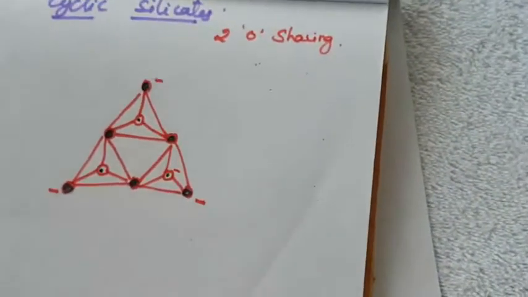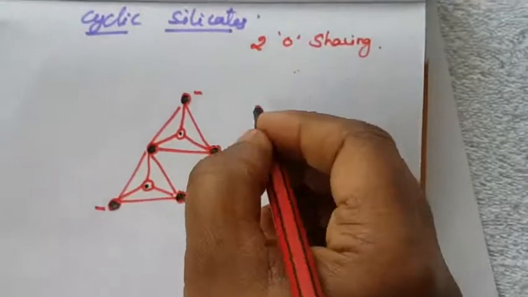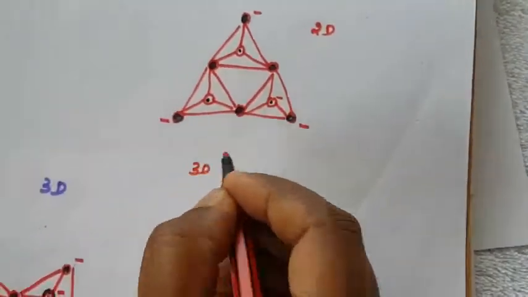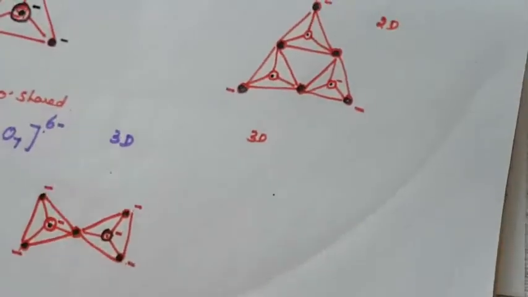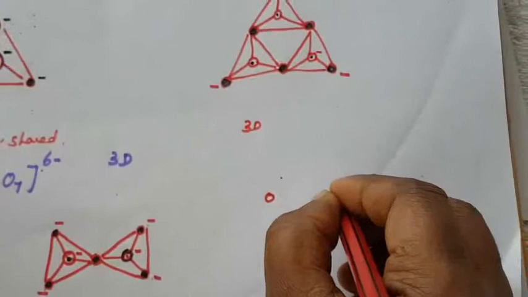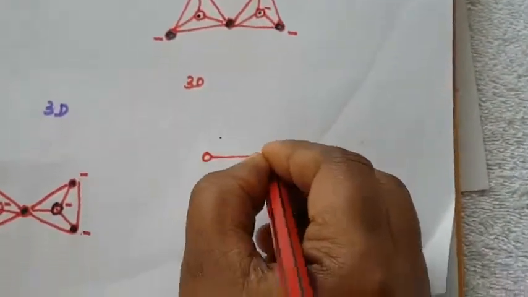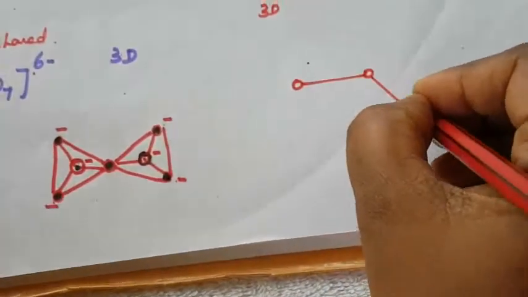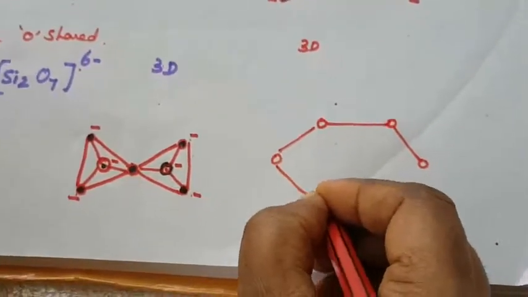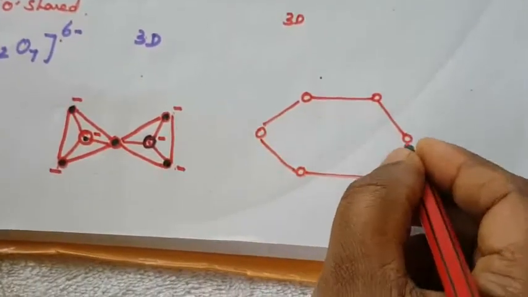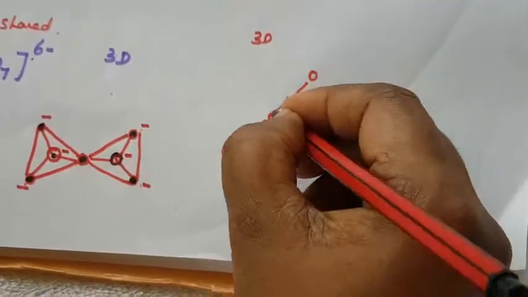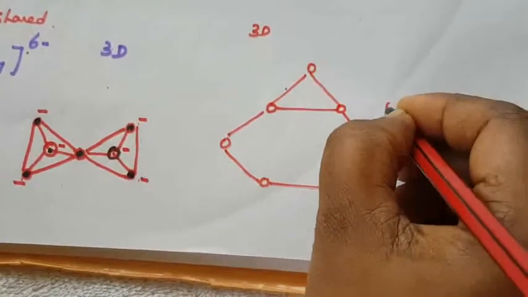So next, this is the two-dimensional structure. Next, the three-dimensional structure. How will it be drawn? This is the oxygen atom.